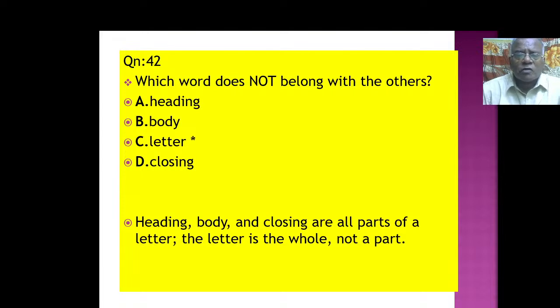Which word does not belong with the others? Heading, body, letter, closing. The heading, body and closing are all parts of a letter, whereas letter is the whole, not a part. So that way letter becomes an odd word here. It will not go with the other words.